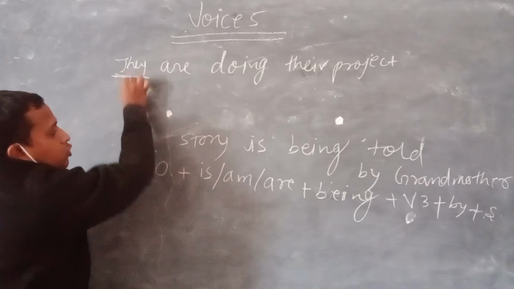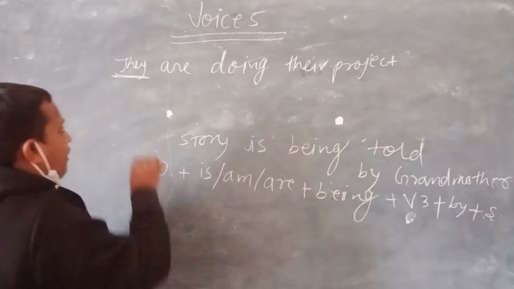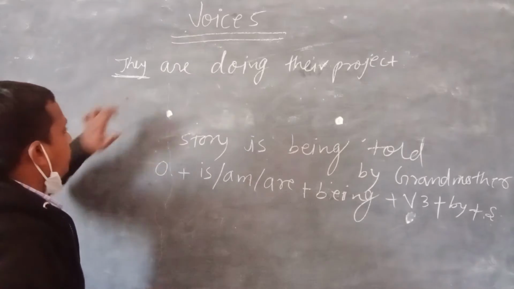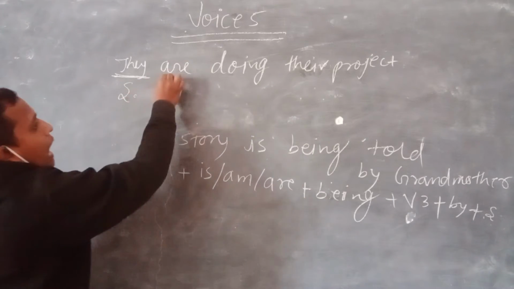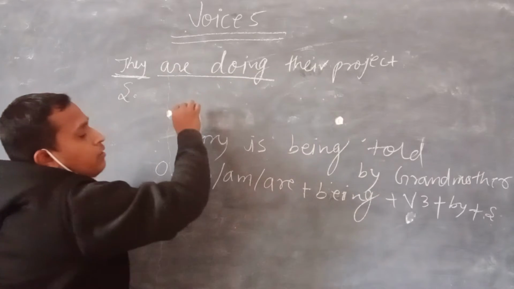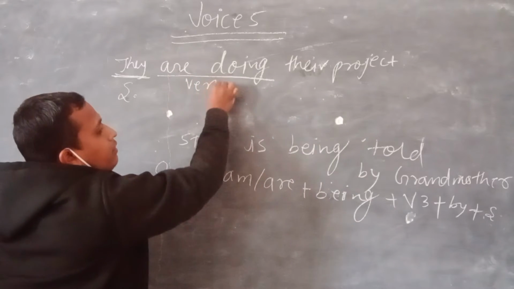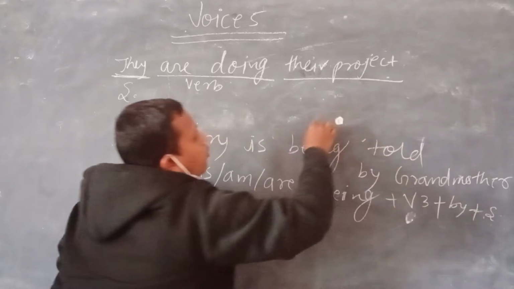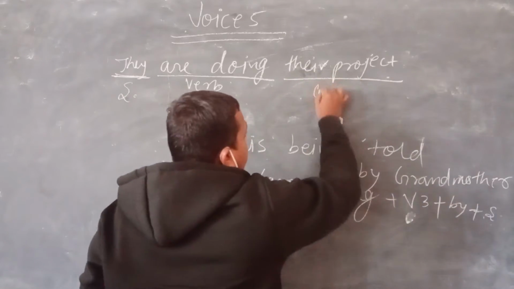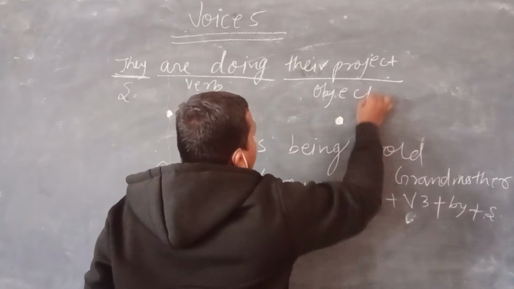By they. So here the doer is they. They is the pronoun here, so this is the subject. Are is a helping verb and doing is the main verb. Together they form a verb, and their project is the object of the sentence.